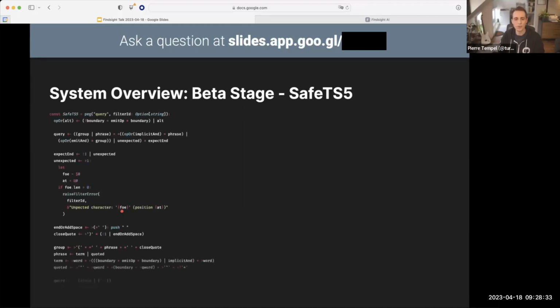And here we can observe some of the strengths of the Nim programming language. We can just write a grammar, in this case a parsing expression grammar, and we can mix that freely with our Nim code. So for example, we have a grammar rule here that says expect end.